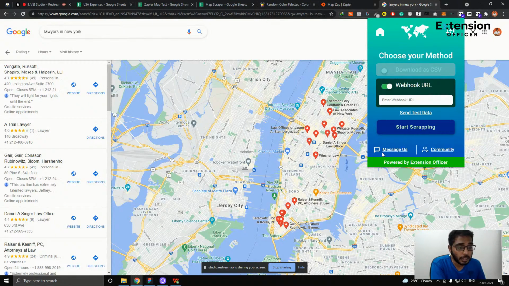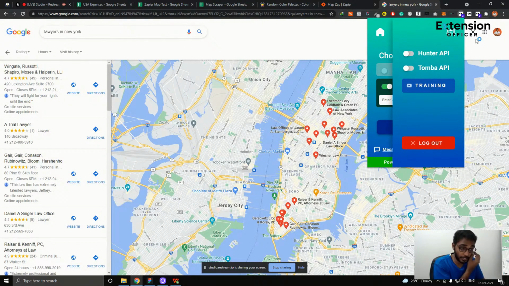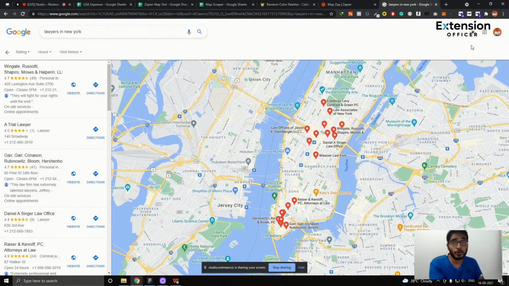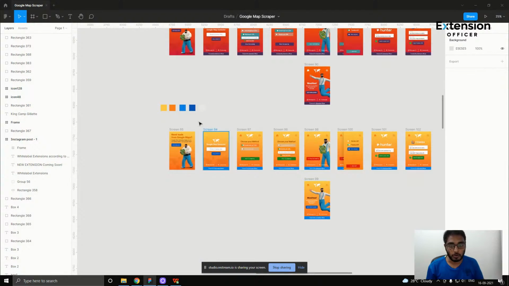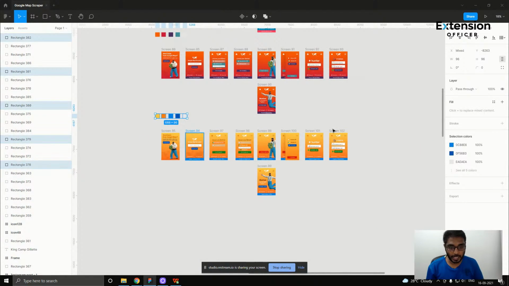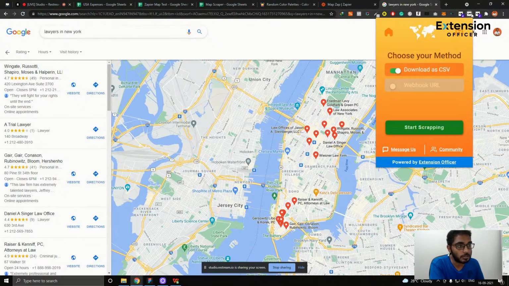And the next thing is that you can also customize the text here, the color of this particular thing, the links which are here, and also the training links here. To give you an example of the white label, once you give the color codes, these are the color codes which I've been using, and I created this, which you can see here, which is this particular extension.